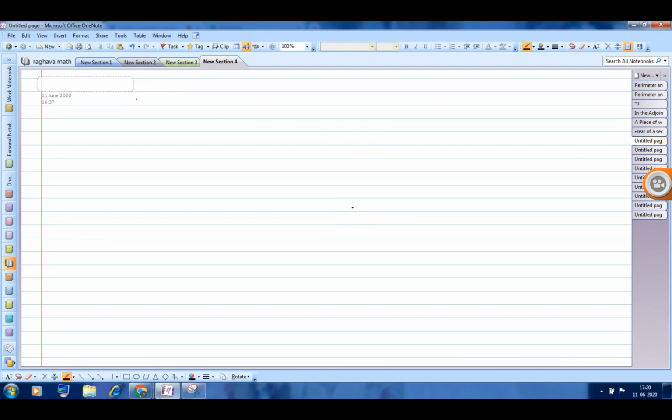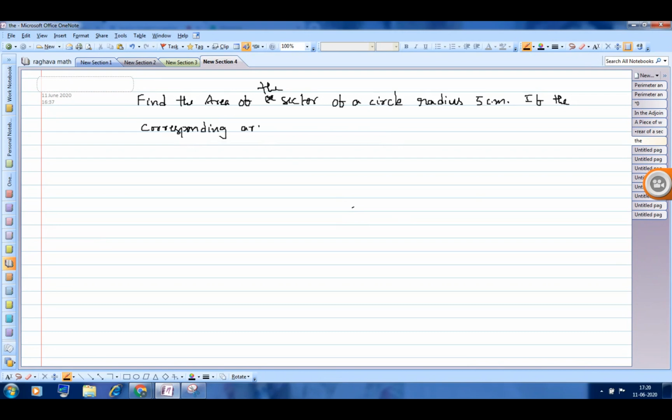Find the area of the sector of a circle of radius 5 centimeter if the corresponding arc length is 3.5 centimeter.